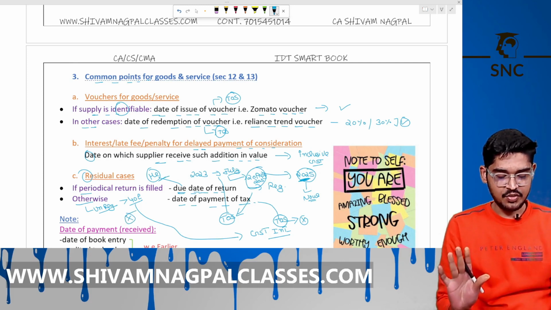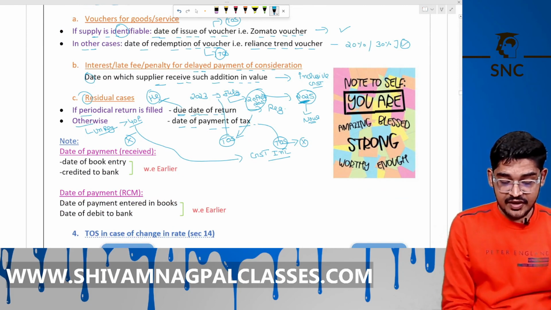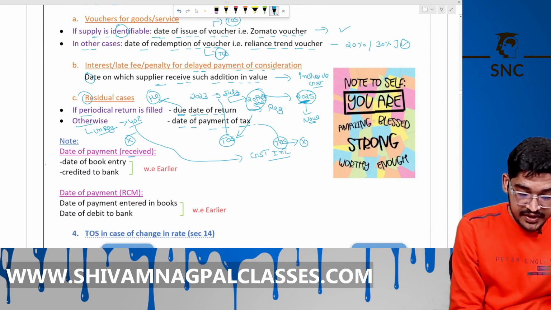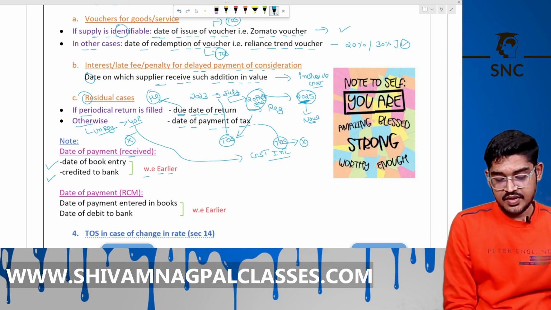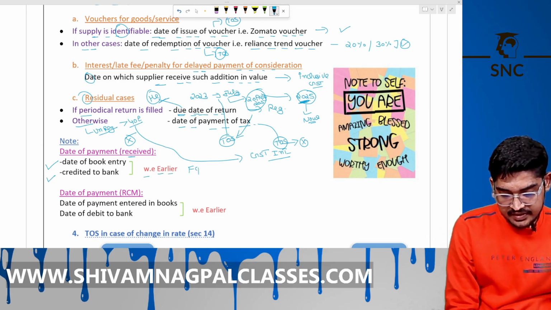This is clear? Okay. So the date of payment: in case of receipt, the date of book entry or date of credit to bank, whichever is earlier. So this is the case of FCM and this is the case of RCM.